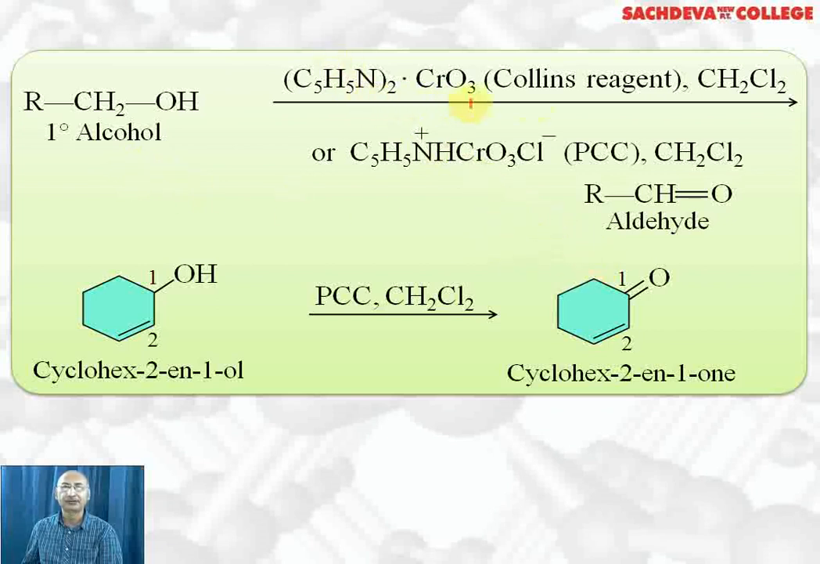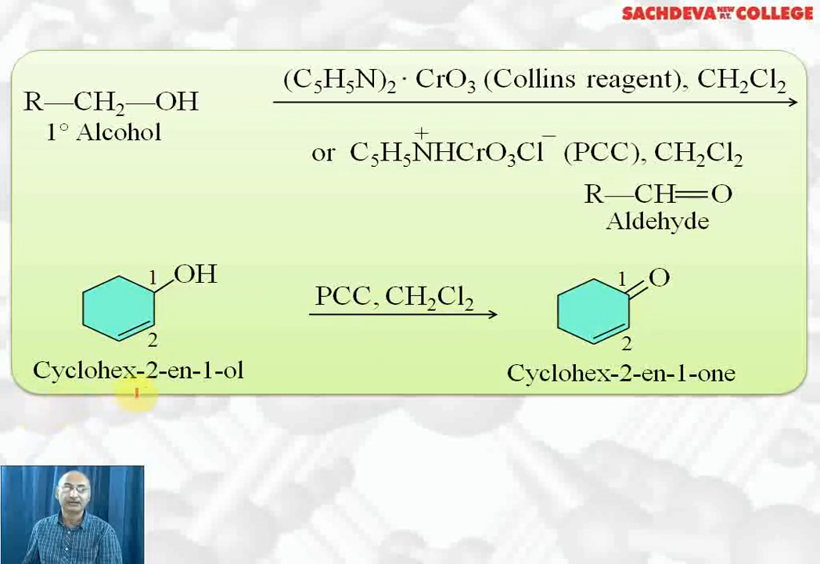This time we are using Collins reagent in dichloromethane as a solvent, or PCC, pyridinium chlorochromate. In the same solvent, dichloromethane, we get aldehyde as the product. This method has a special advantage that when you have unsaturated alcohol, that is OH and double bond, then the double bond will not be affected by PCC in dichloromethane as a solvent. The secondary alcoholic group changes to ketone.